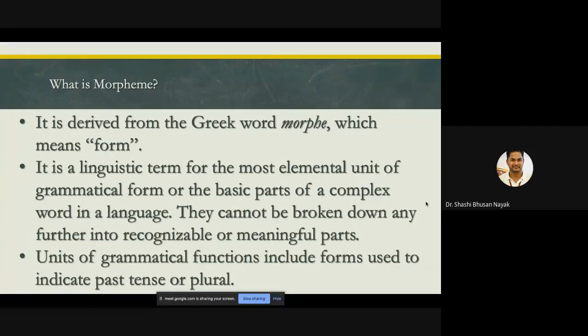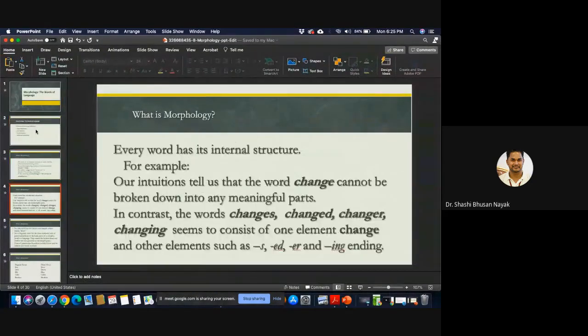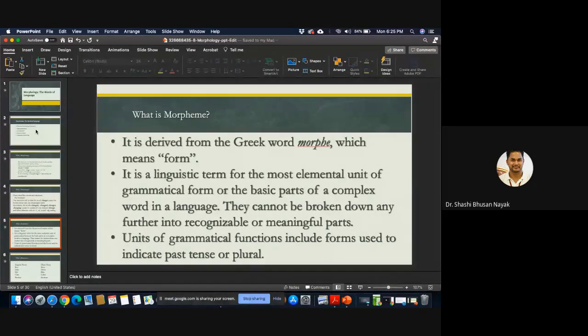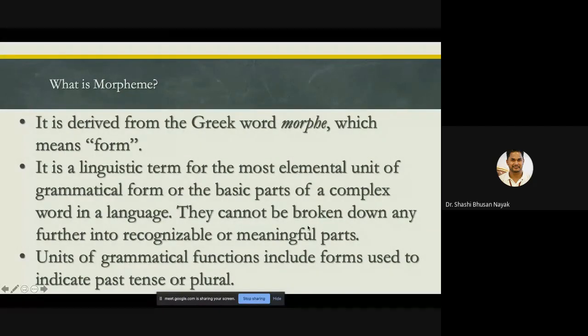Sorry, I confused morph with word, but technically a morph is a linguistic term for the most elemental unit of grammatical form. In other words, it is called a morpheme, or the basic parts of a complex word in a language.